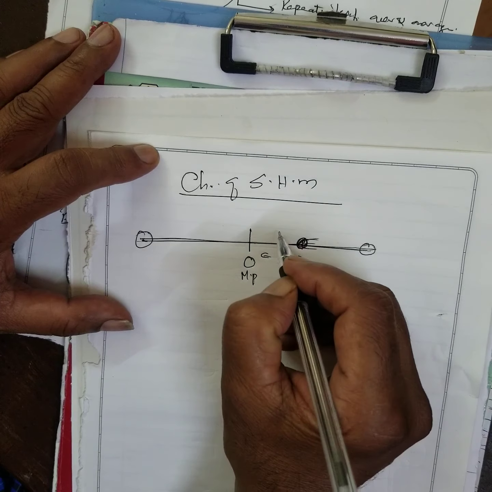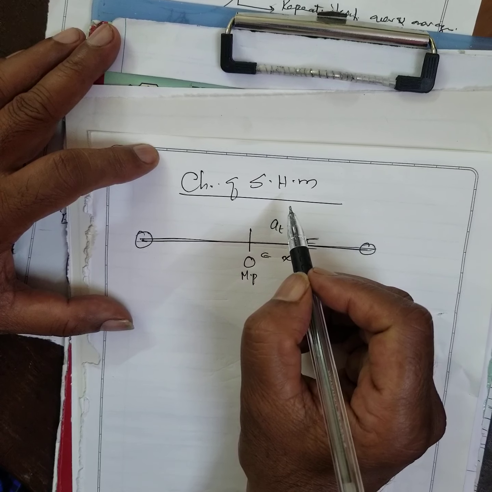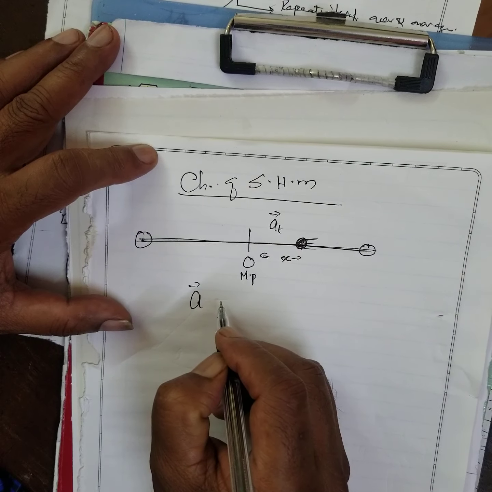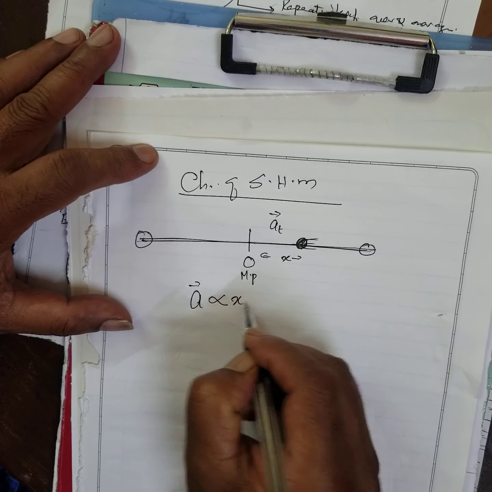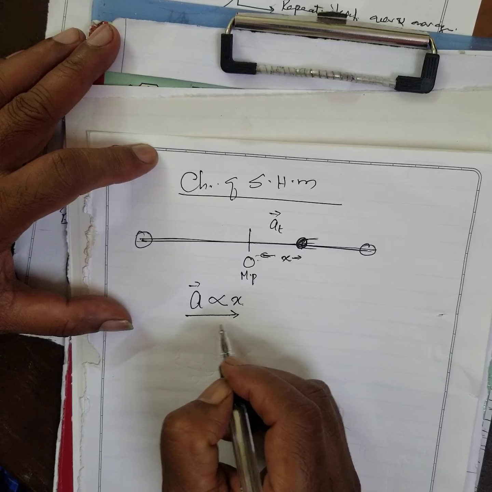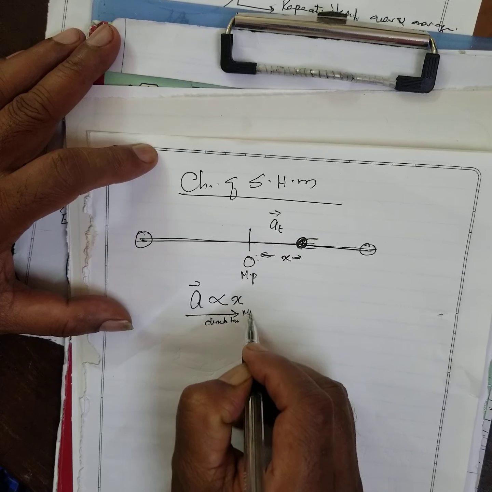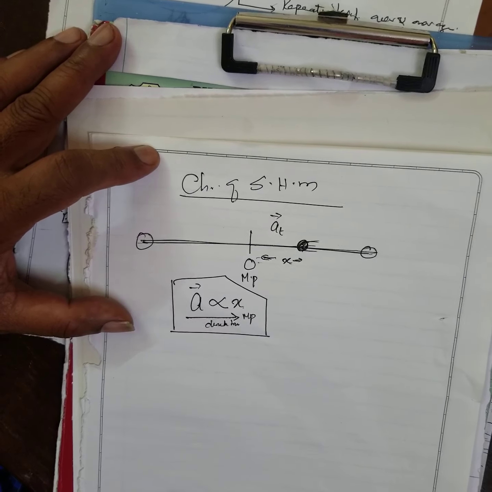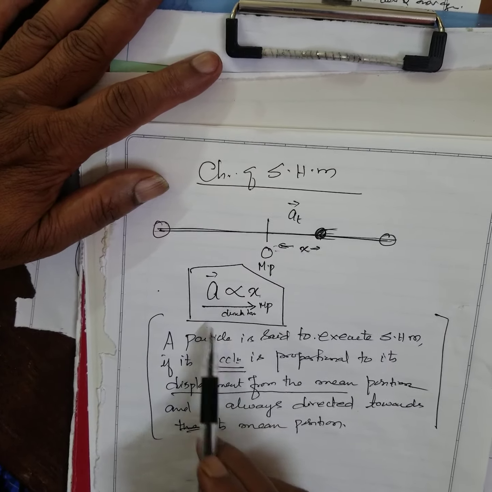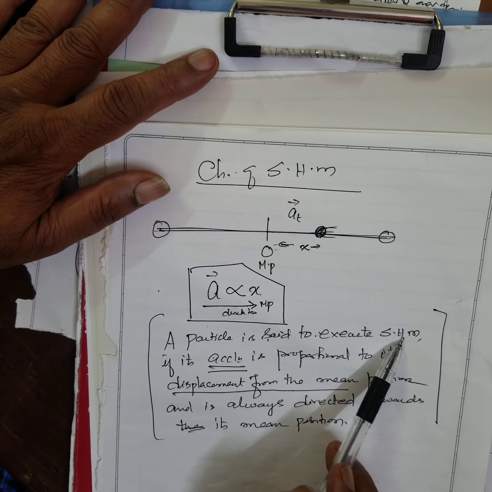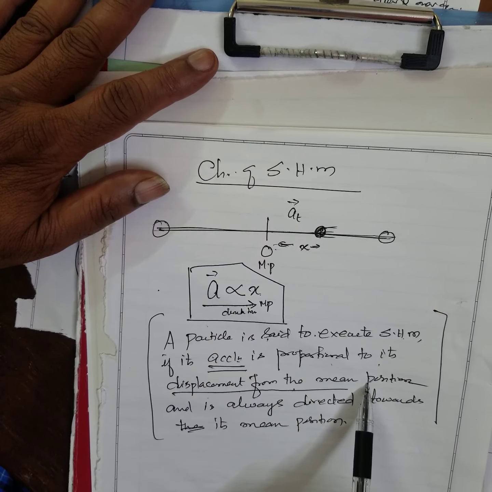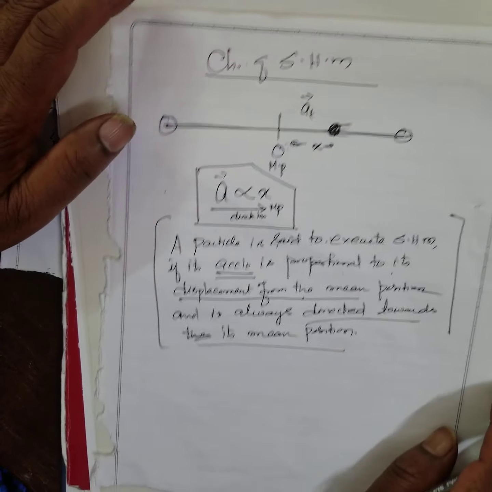Now, this acceleration at any instant. A particle is said to execute simple harmonic motion if its acceleration is proportional to its displacement from its mean position and is always directed towards the mean position. This is very, very important to know. This is the characteristic. You have to remember and write this.